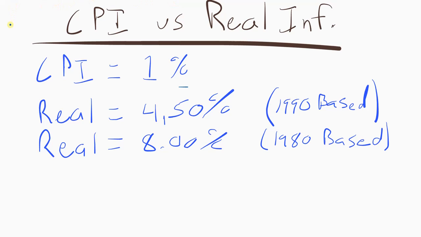But there's a couple ways to calculate inflation. We have the government stated CPI figure, currently August 2020 at 1%. And then we have the real figure based on the 1990 math that the government issued on their own. This was actually the government's math in 1990. If it were 1990 today, we'd be at a 4.5% inflation rate. I'll show you how to find this in a moment. And now we have what it would be in 1980.